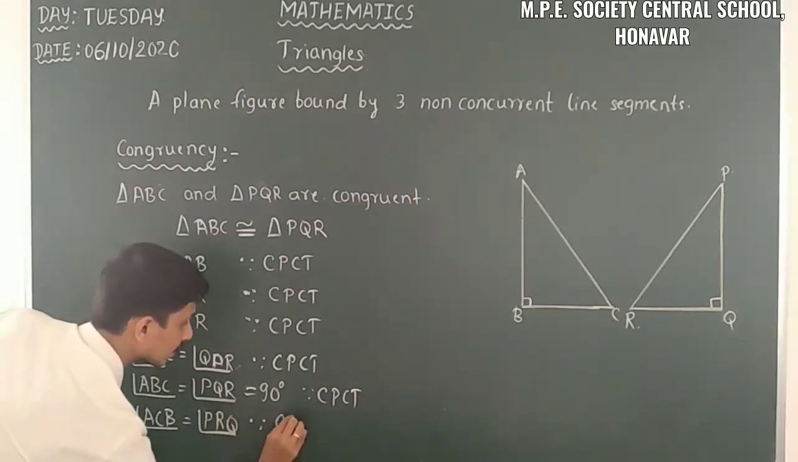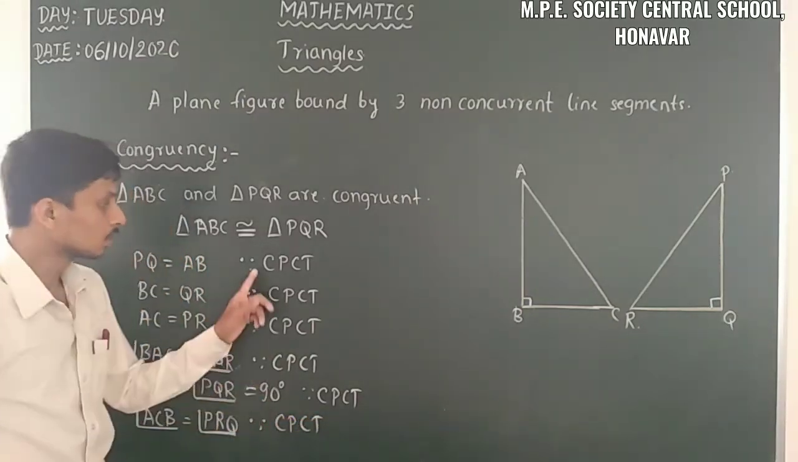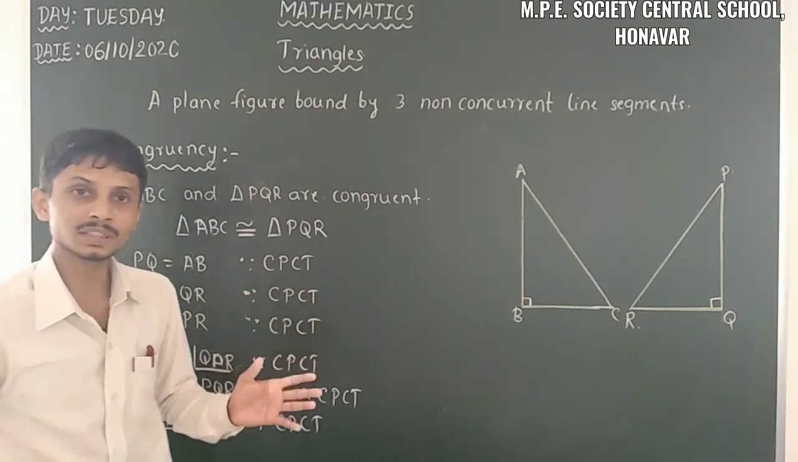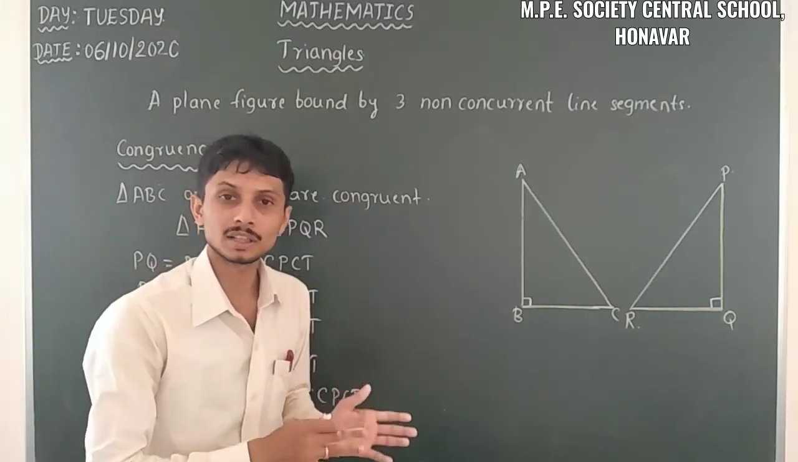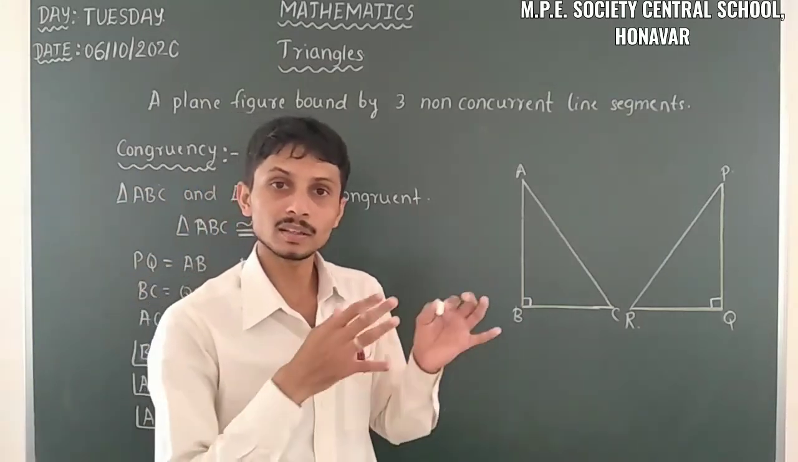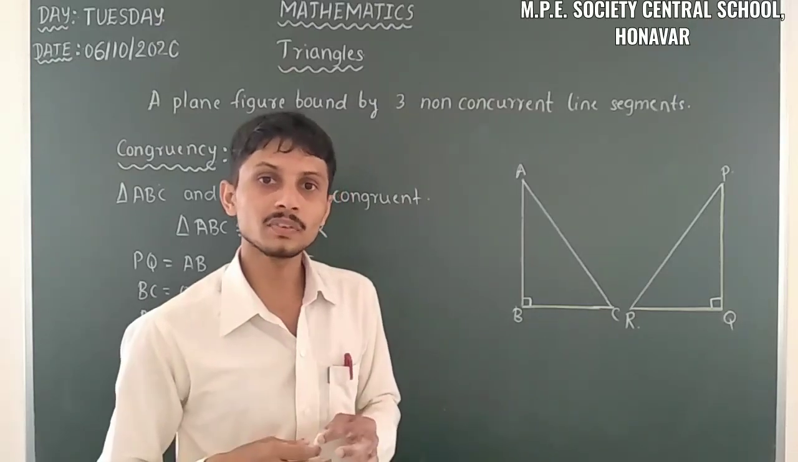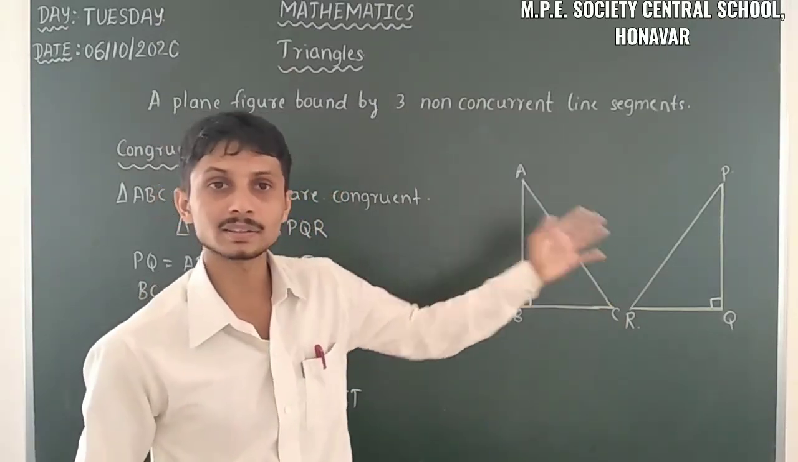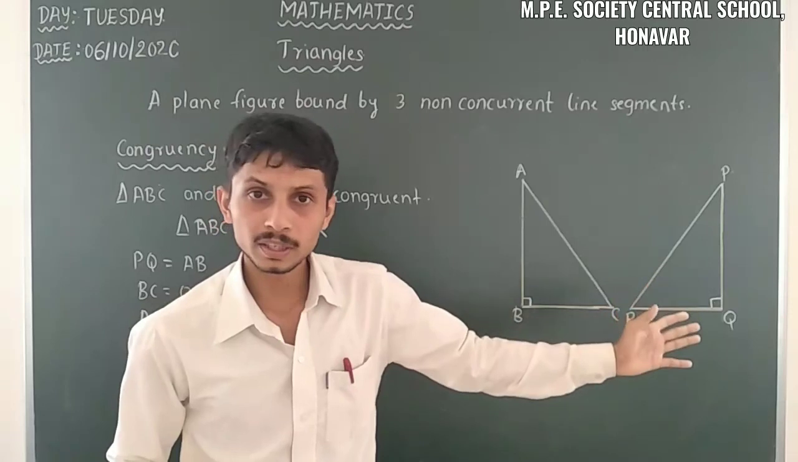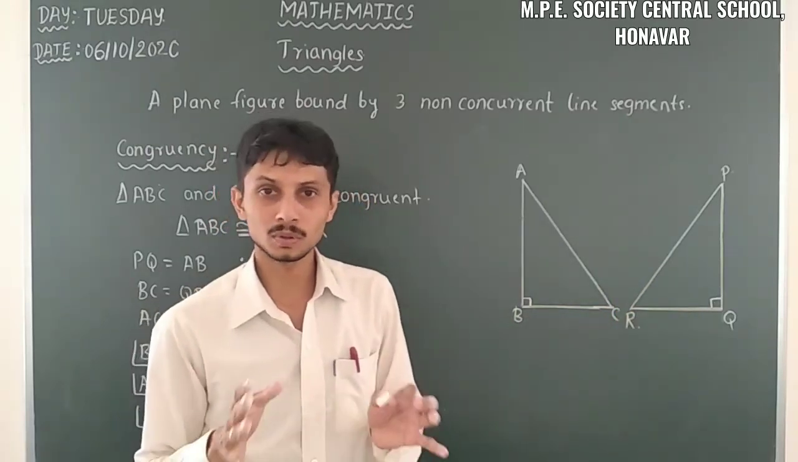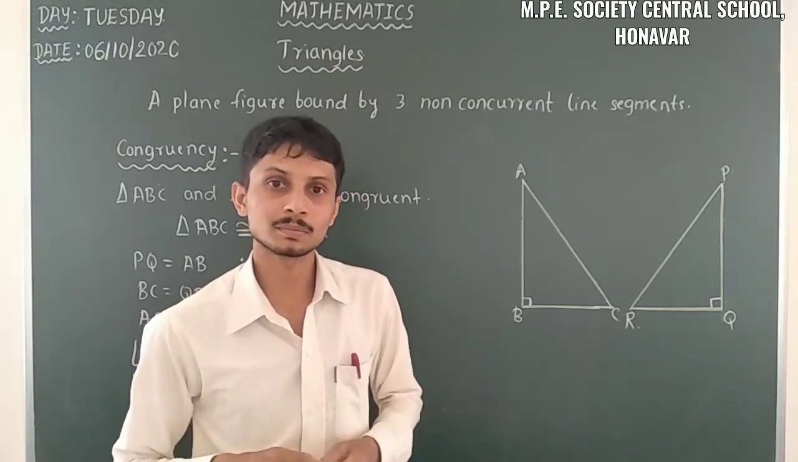Because it's CPCT, that is corresponding parts of congruent triangles, meaning corresponding sides or corresponding angles. When the pairs are equal, then we call those two triangles or figures congruent. So I hope you know about this. If you have any doubts, ask me.